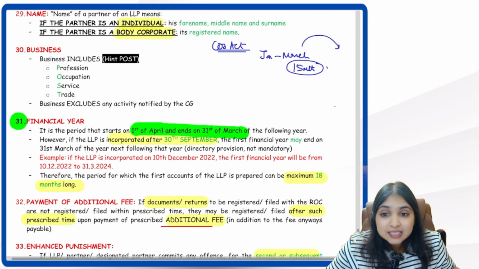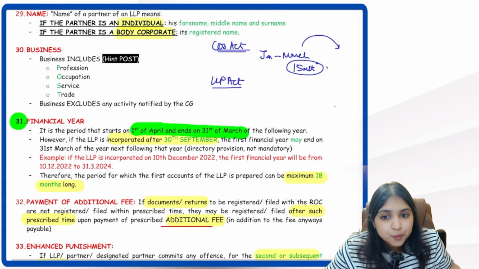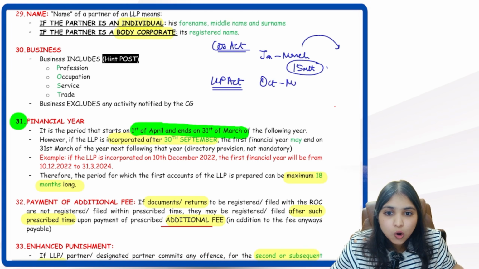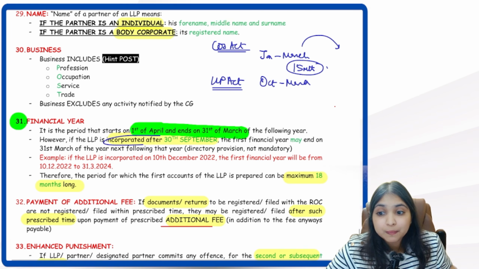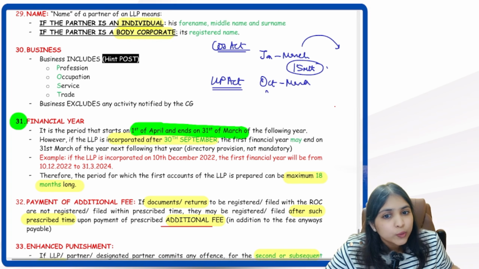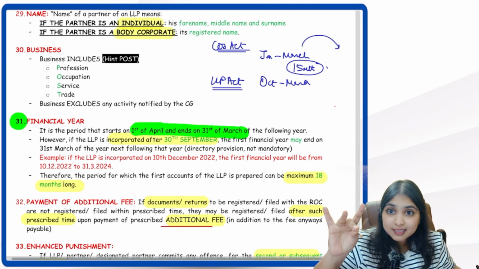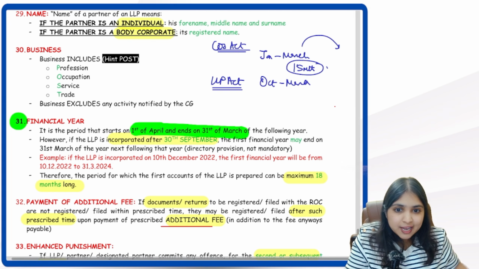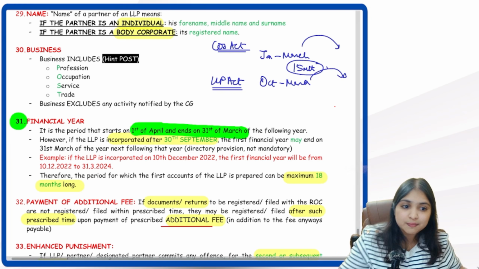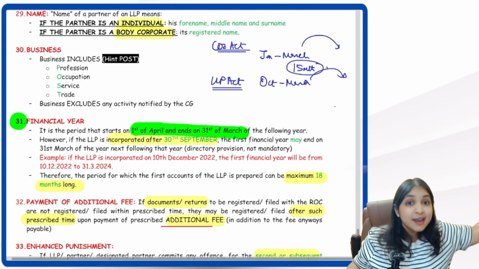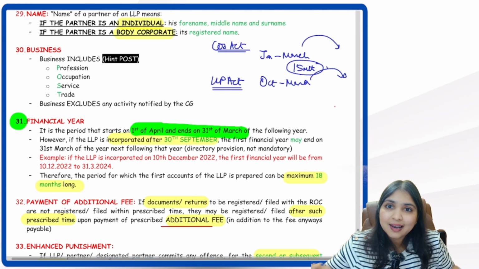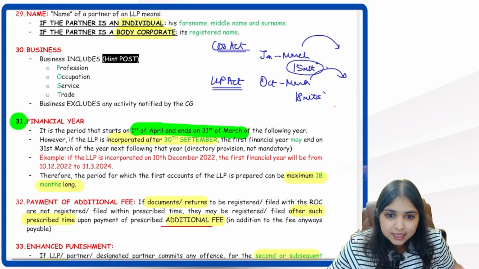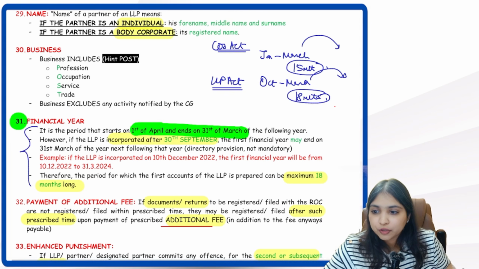Similarly, in the LLP Act, the provision says if the LLP is incorporated in October to March, which means after 30th September, October, November, December, Jan, Feb, March, in these 6 months, then the first financial year will end on the next 31st March, not on the coming 31st March, which means under the LLP Act, the first financial year of the LLP can be up to 18 months long. Okay, this is about your financial year point.